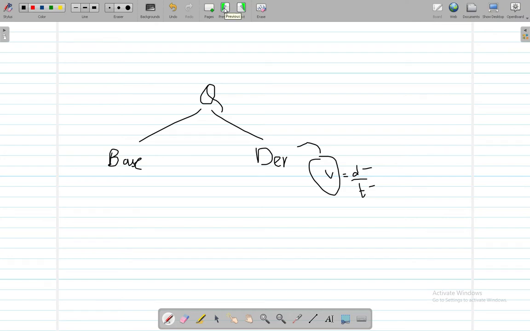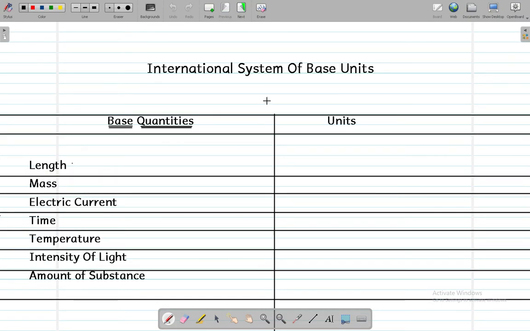Now moving on to our base quantities. In the international system of base units we have seven base quantities, and you have to learn them. First of all, our first base quantity is length, which as you all know has the unit of meters. We use kilometers as well. 1 meter is equal to 1 upon 1000 of a kilometer, or 1 kilometer equals 1000 meters. Mass has the standard unit of grams.